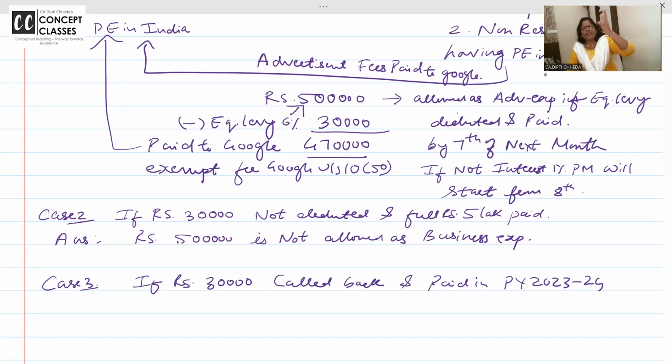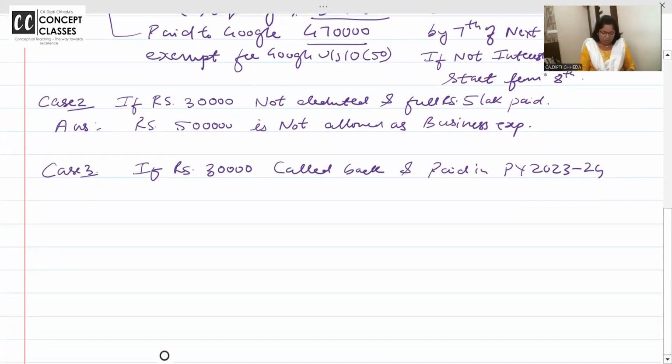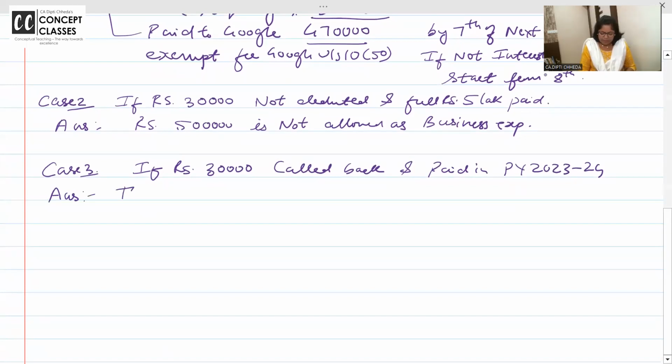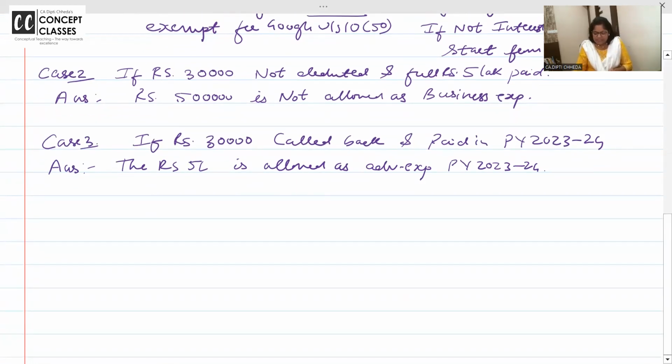I'll deduct and give you the certificate, and so on. In next year. Then next year, will this expenditure be allowed? Yes. Answer: then rupees 5 lakh is allowed as advertisement expense in the previous year 23-24. Is it super easy or not? Section 165. Now one important question, the reason I'm making you write, if they ask, you should be able to write it as it is.